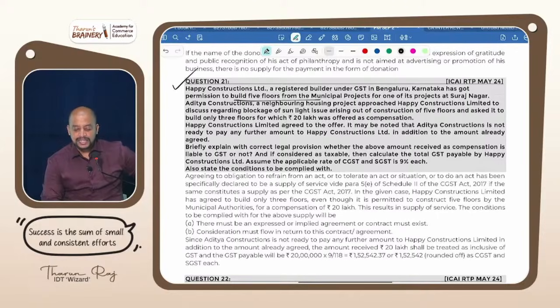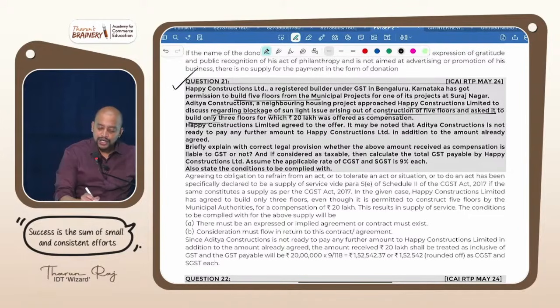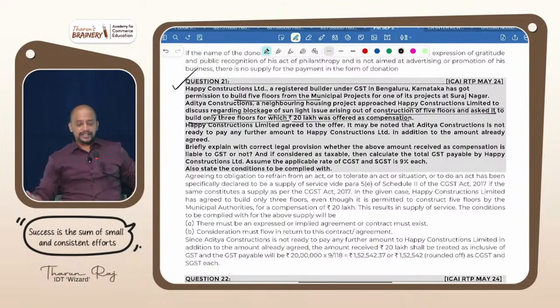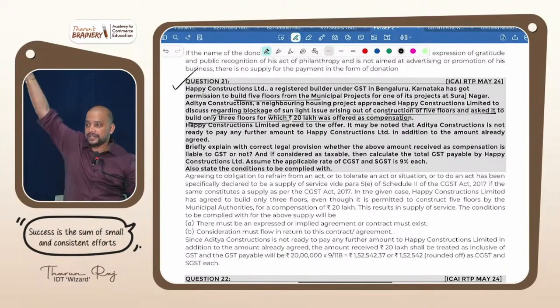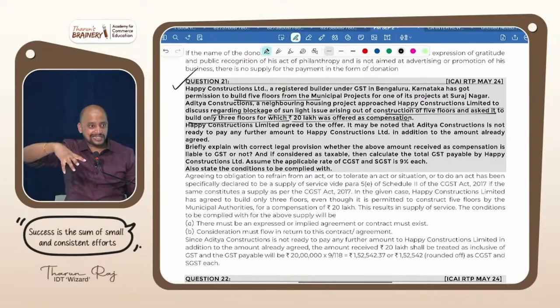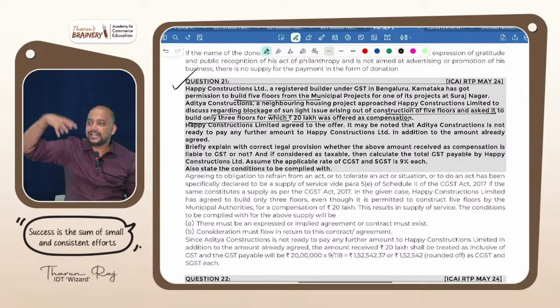Aditya Constructions, a neighboring housing project, approached Happy Constructions Limited to discuss regarding blockage of the sunlight issue arising out of construction of 5 floors and asked it to build only 3 floors, for which 20 lakhs was offered as compensation. I have a house and next to my house you are constructing a 5-floor building, so my house is such that if the building is not there, only sunlight will come. If the building is there, sunlight will not come.